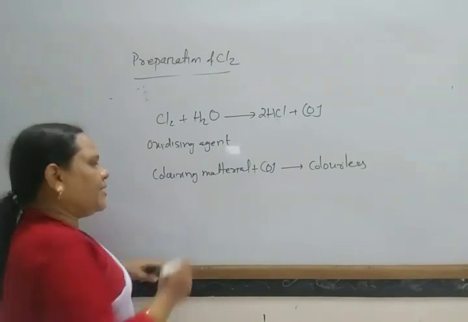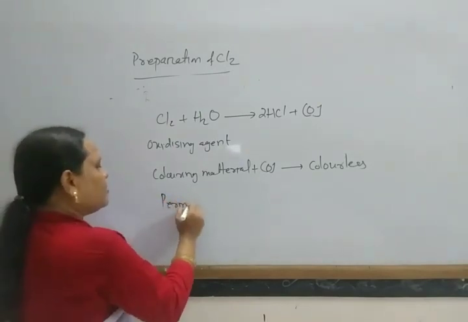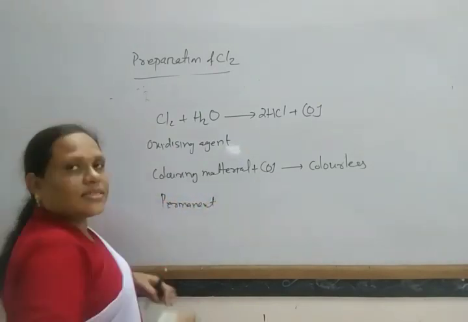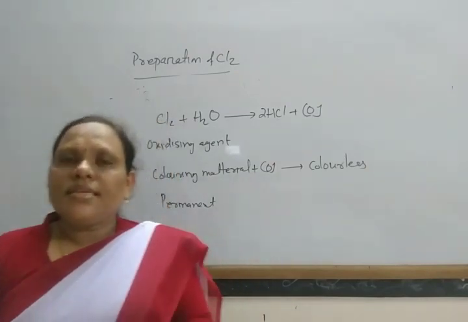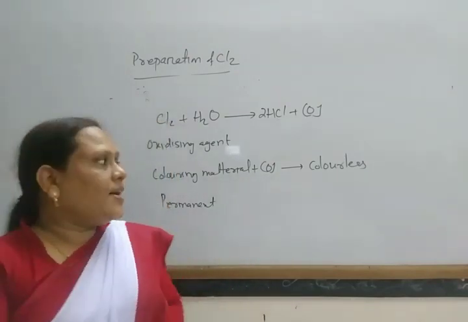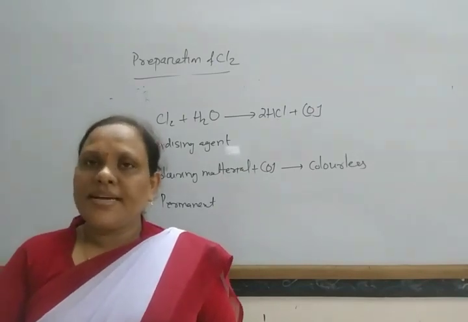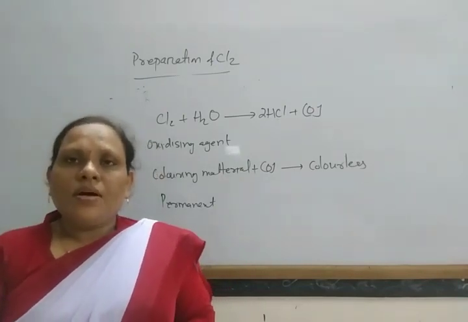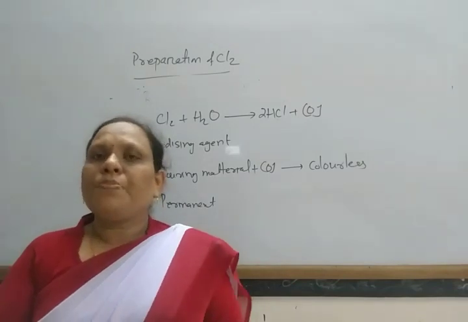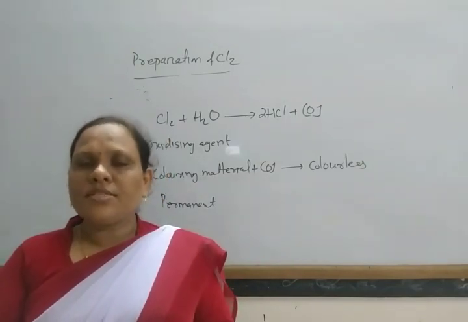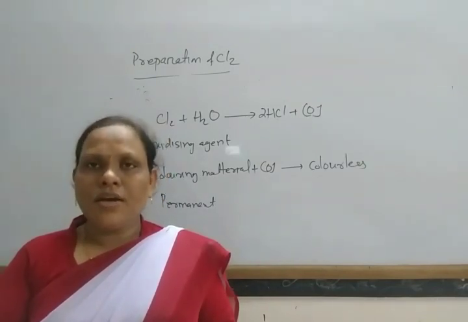This action is permanent. In this way chlorine acts as a bleaching agent. It is used as a germicide. It is also used for preparation of various organic and inorganic compounds.